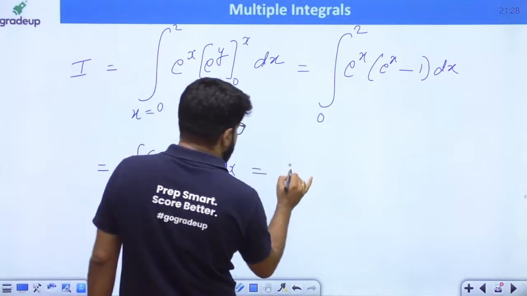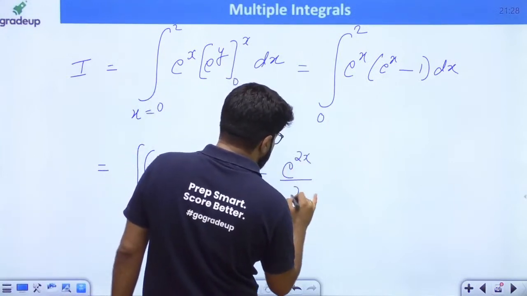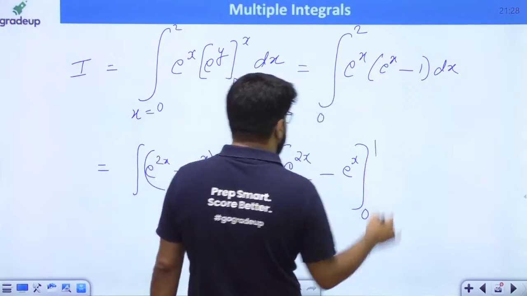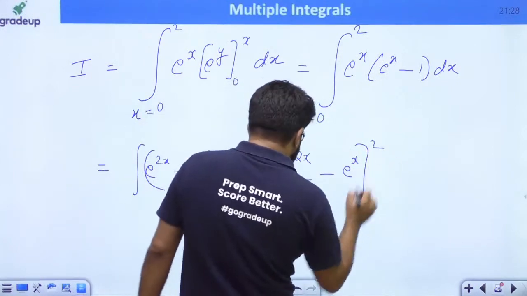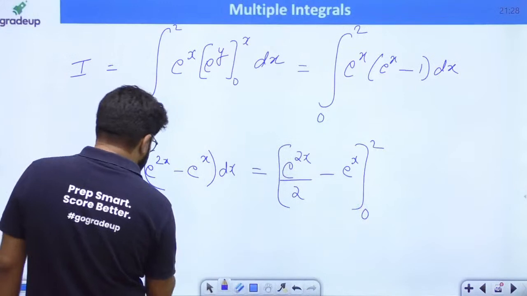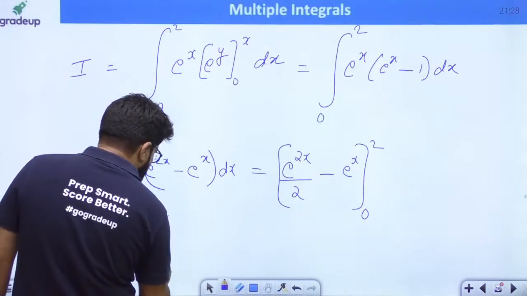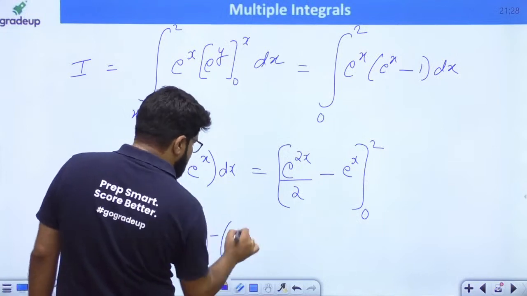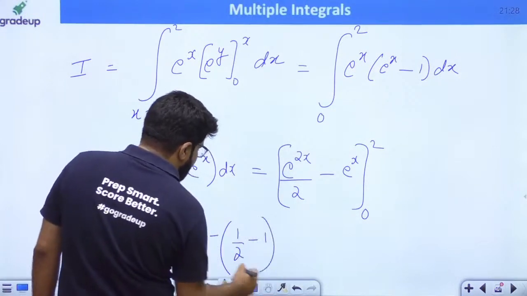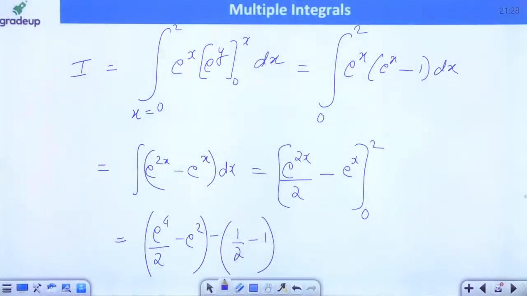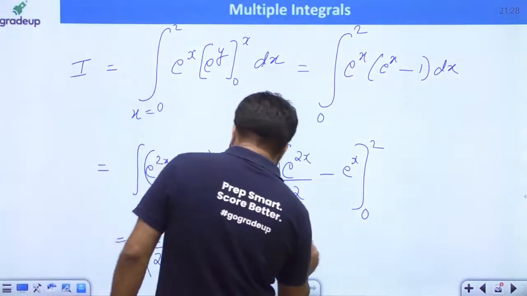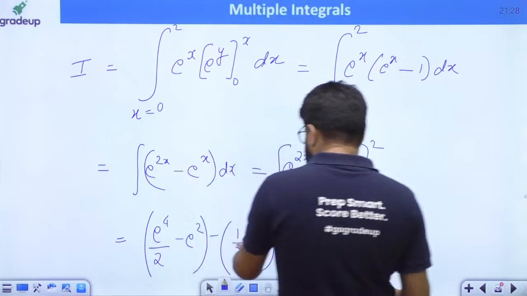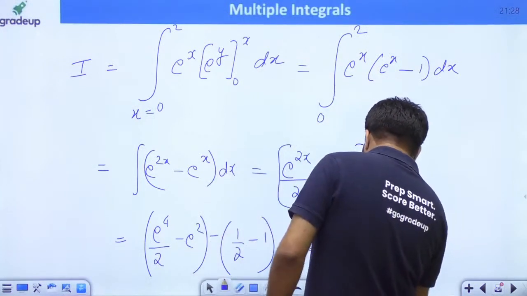Let us solve this integral. The integral of e power 2x is e power 2x by 2, minus the integral of e power x, which is e power x. Lower limit 0, upper limit 2. Put the upper minus lower limit. The upper limit gives e power 4 by 2 minus e power 2. The lower limit will be e power 0, that is 1, and again e power 0, that is 1. So eventually you are getting the expression e power 4 by 2 minus e square, and minus half, minus minus plus plus half.